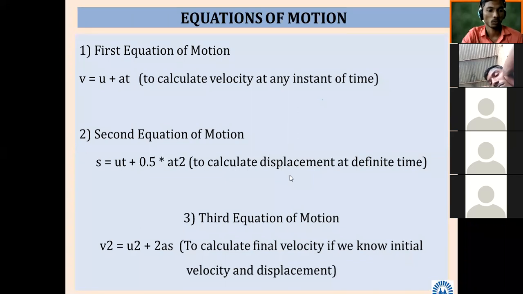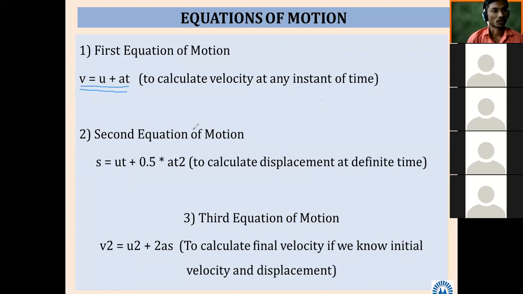So most important thing from this chapter, equations of motion. So most important title you can write now. What are the equations of motion, and whether you have seen these equations before this, or have you solved some problems? Okay, no issue. Then you can write now. Most important, equations of motion.